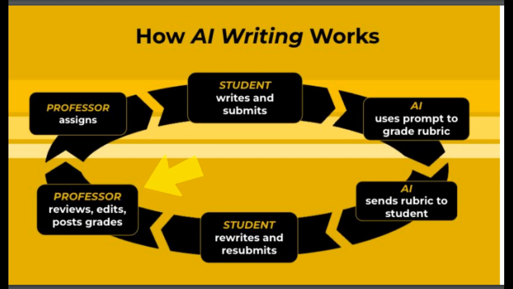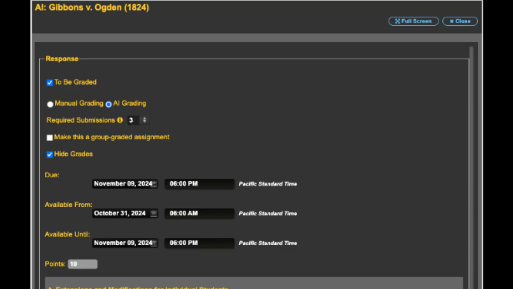You, however, have the final say on grading. AI suggests, but you post the final grade, including your grade edits and comments. Most of our activities have a choice of manual or AI grading, and we are adding more all of the time. The activities that currently have the AI grading option are marked with AI.